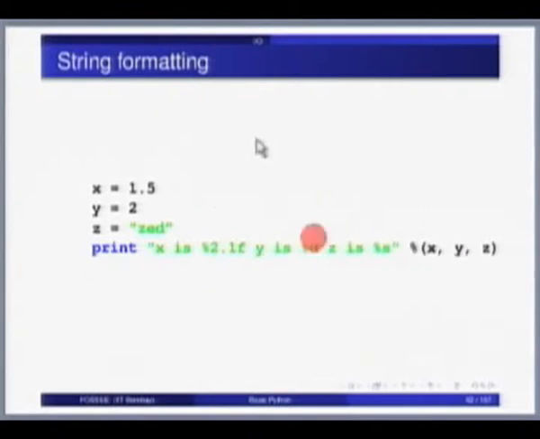So to see what this does, I would suggest that you try this out yourself. And if you are not clear about this percentage D, just note that it is very similar to C style. The only difference is that in C, if you are doing a printf, this will be given as the first argument, and these will be given as the subsequent arguments to printf. Here on the other hand, you have to give it this percentage operator, which will essentially feed in these values at the appropriate locations.